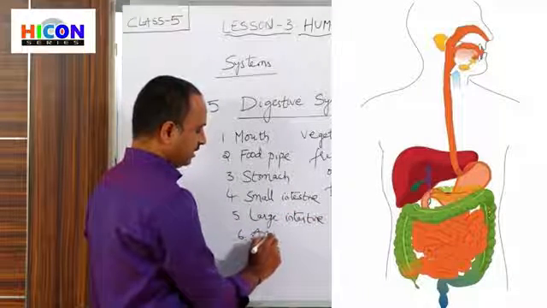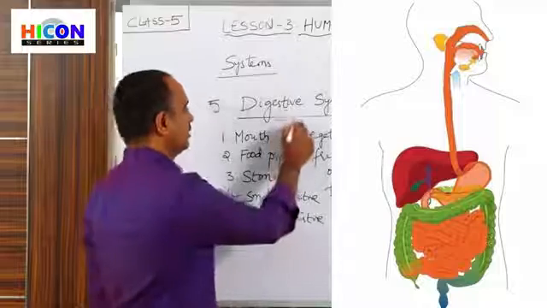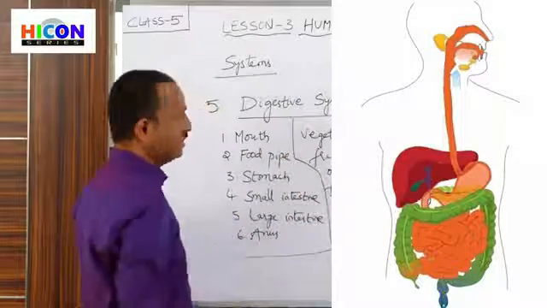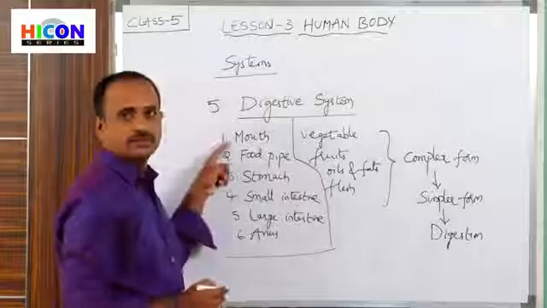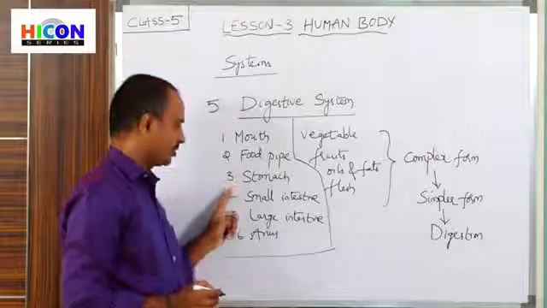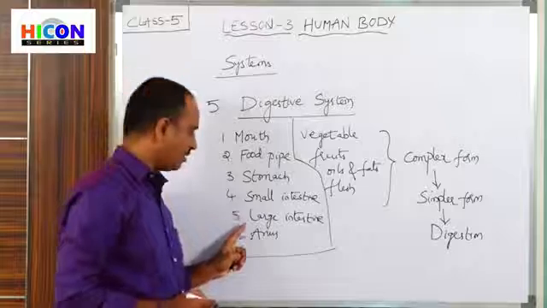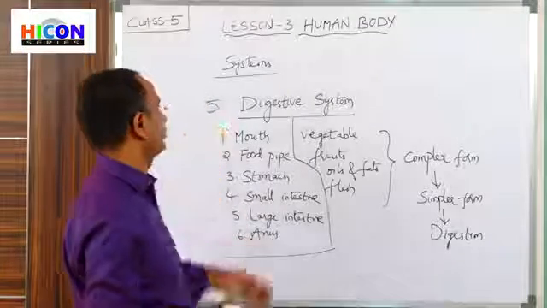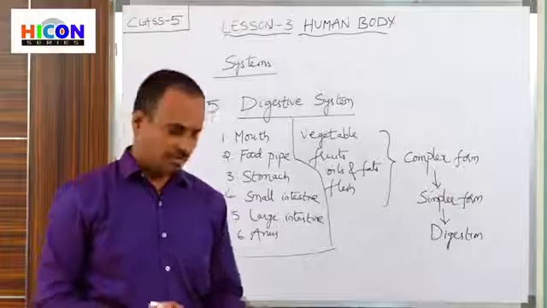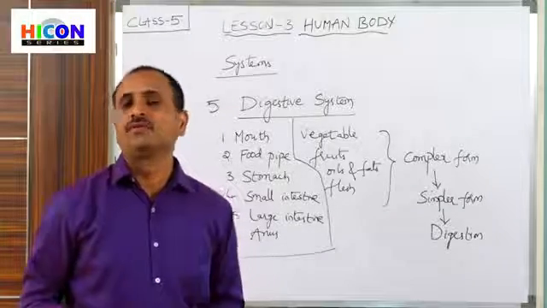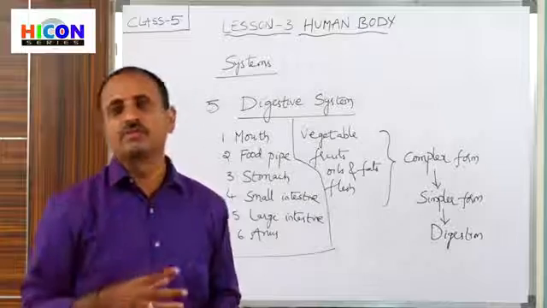So children, these are the various parts present in our digestive system. What are they? Mouth, food pipe, stomach, small intestine, large intestine and anus. So first we will eat our food in our mouth.